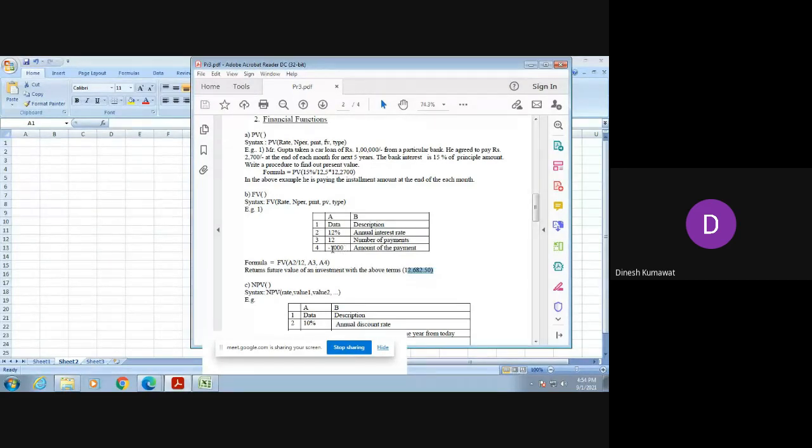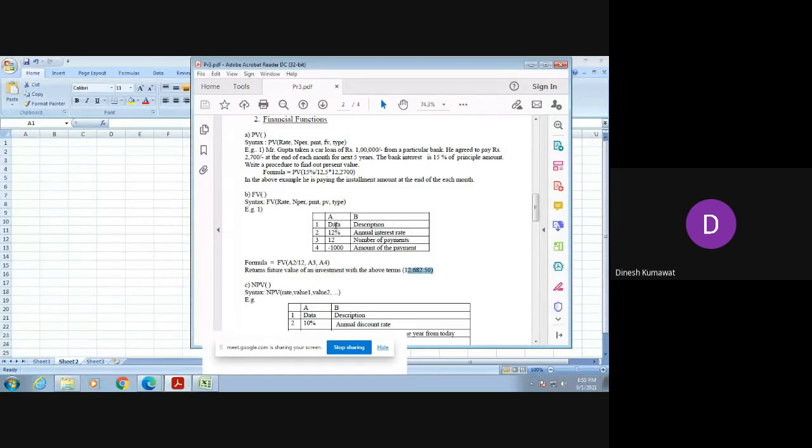And minus 1000 is nothing but the amount of payment. For this calculation, we don't require column B. If you observe your formula carefully, we haven't used column B. It is only for your understanding, meaning what this 12% is: the annual interest rate, and what this 12 is: the number of payments.